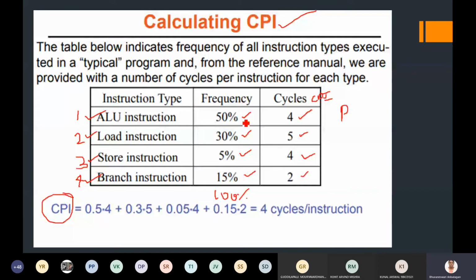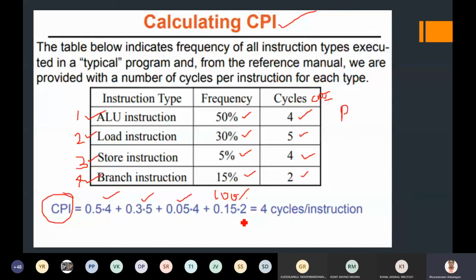So I convert 50% into a fraction of 1. It is going to be 0.5 into 4, plus 0.3 into 5, plus 0.05 into 4, plus 0.15 into 2.